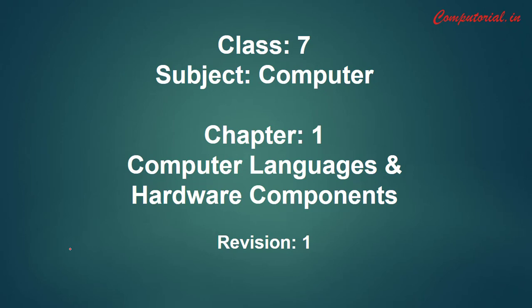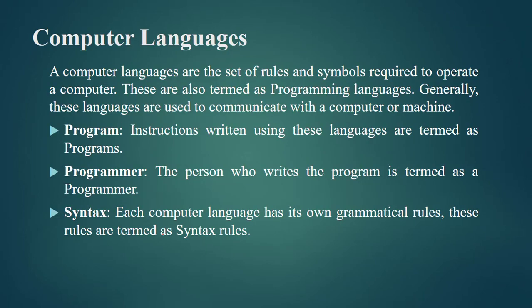Well, in this revision class I will discuss each and every topic which I have taught you till now in this chapter. So now let's start with our first chapter, that is computer languages. Well, as I have taught you earlier, being human we all speak in some languages, and these languages are generally easy for us to understand. Fine.